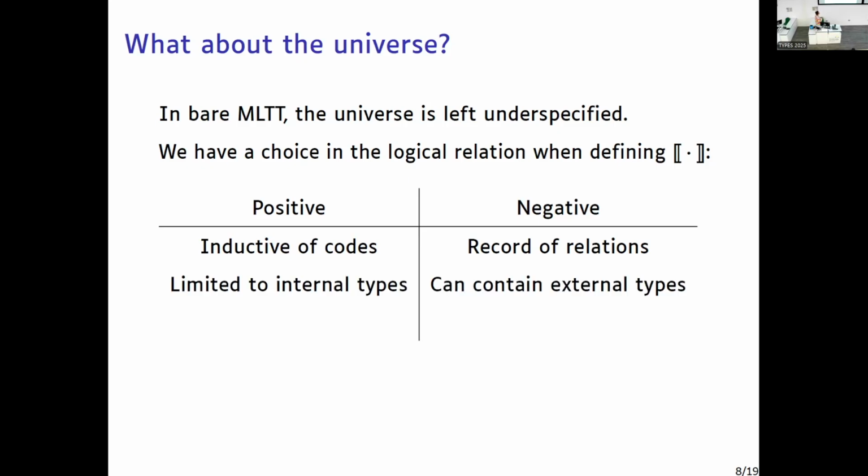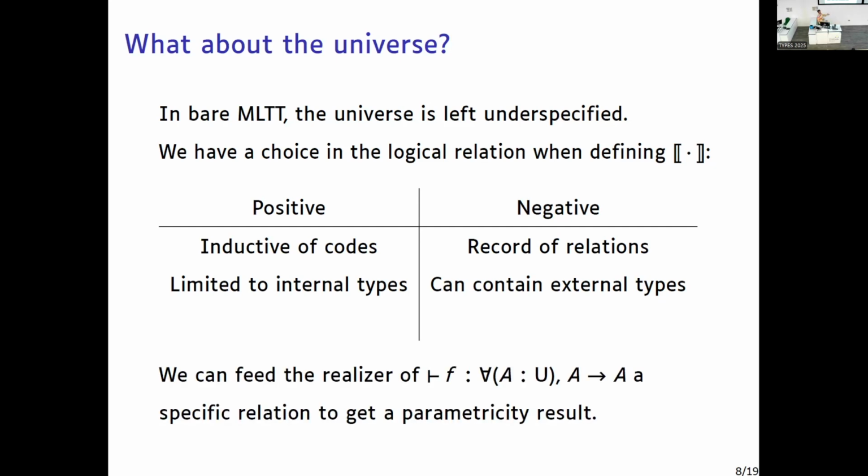What the difference is practically is that in the positive case, you can only talk about things that you can encode in the theory. So that's less general than in the negative case, where, for example, you can talk about things that do not appear in your system, but that you can talk about metatheoretically. For example, you can feed a realizer of a universal quantification on types a realizer that does not exist in your theory, to get a parametricity result. That's the main idea behind all the old external versions of parametricity: you can bring the meta theory into the study of the system. So the negative version looks nicer, let's say.